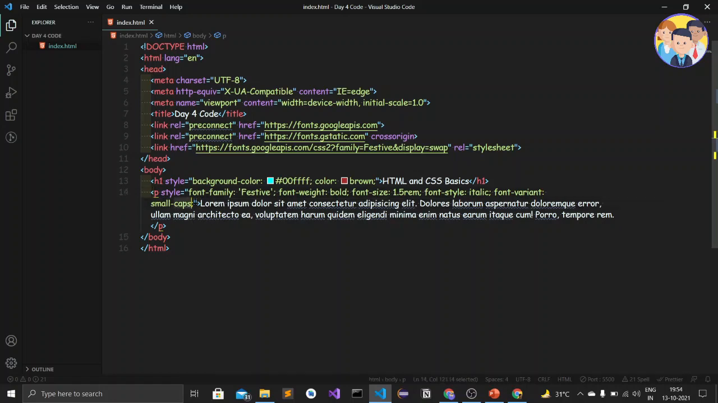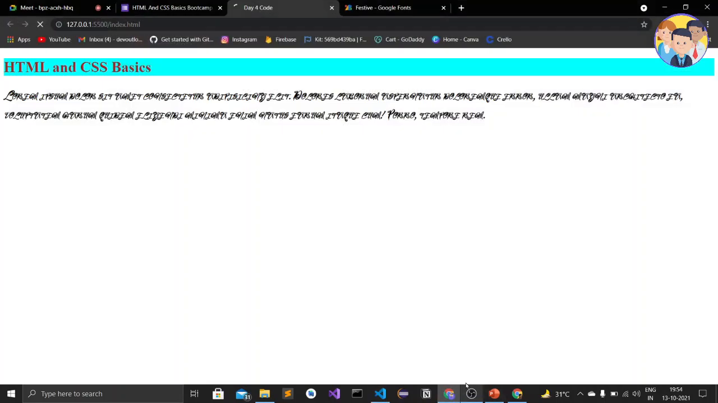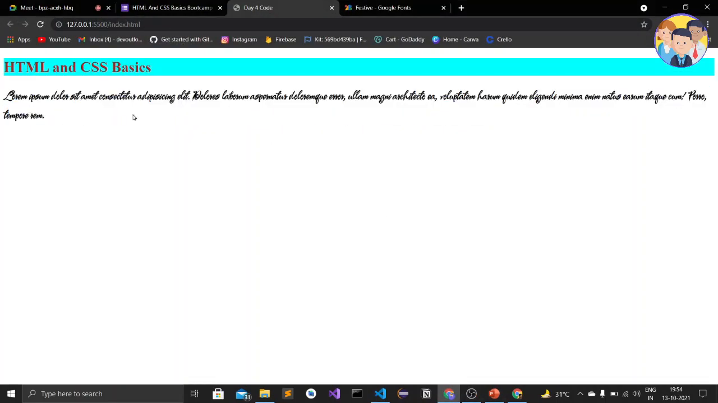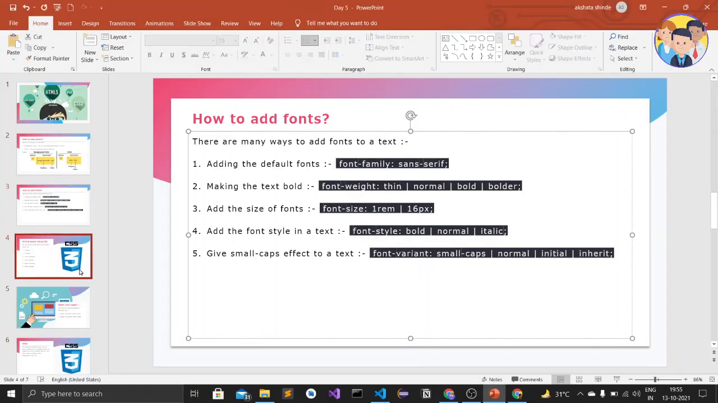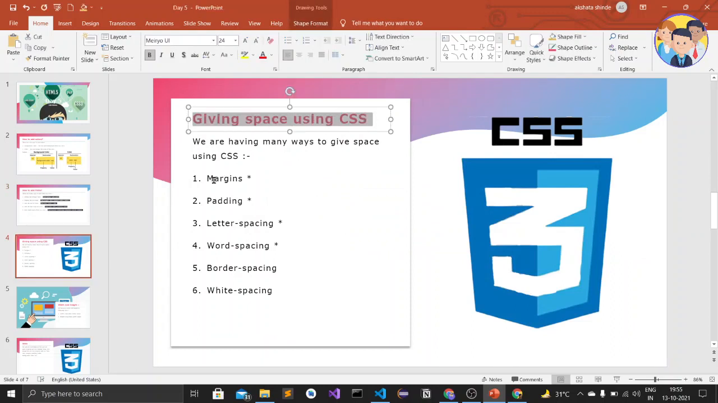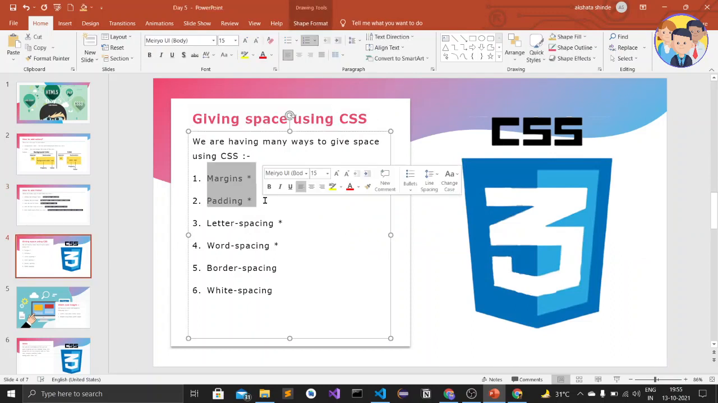Okay, and if I give normal, let's give normal, let's see it. So this is the normal text. Okay, and these both I've explained to you, initial and inherit. Okay, so let's move on. So in the fourth slide I have told you that margin and padding I will explain you while coding.